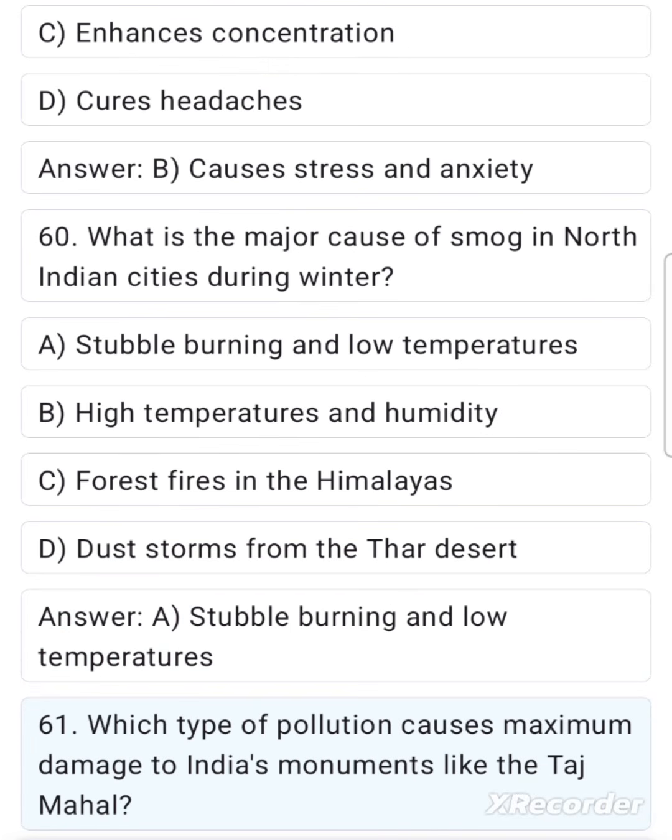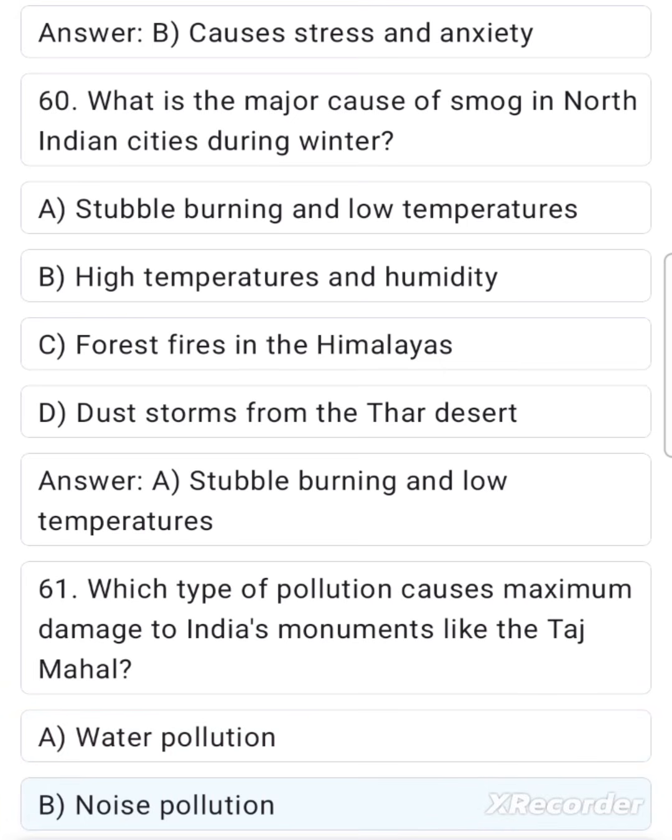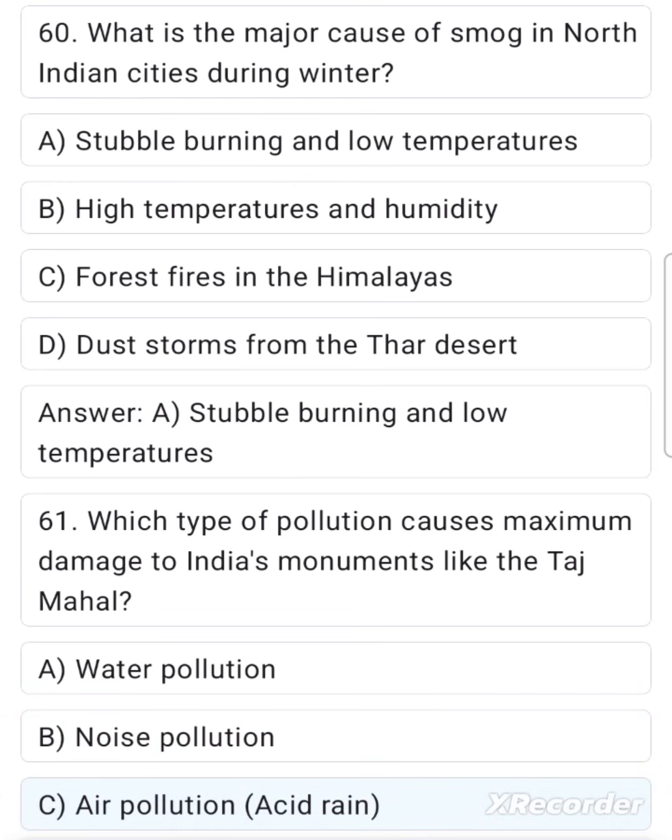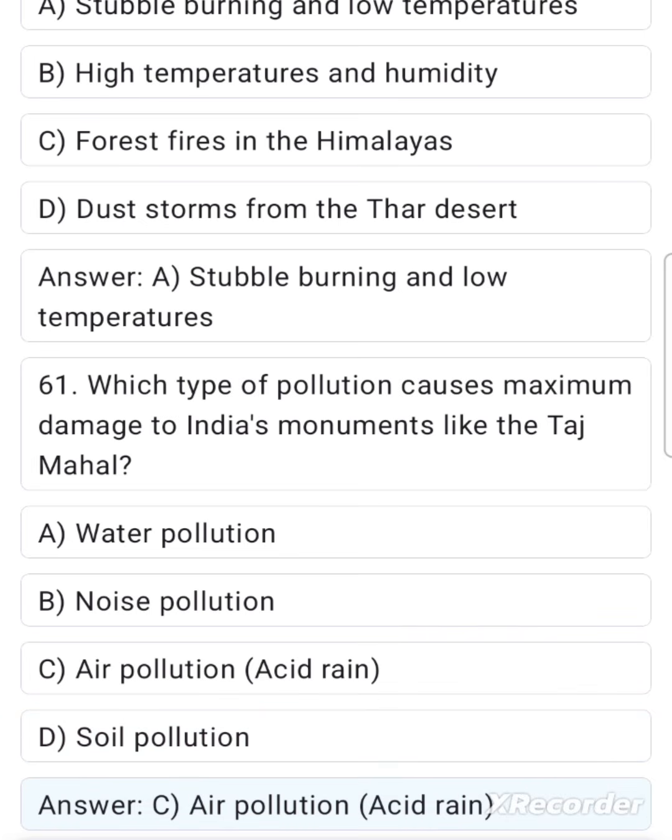61. Which type of pollution causes maximum damage to India's monuments like the Taj Mahal? A. Water pollution. B. Noise pollution. C. Air pollution, acid rain. D. Soil pollution. Answer C. Air pollution, acid rain.